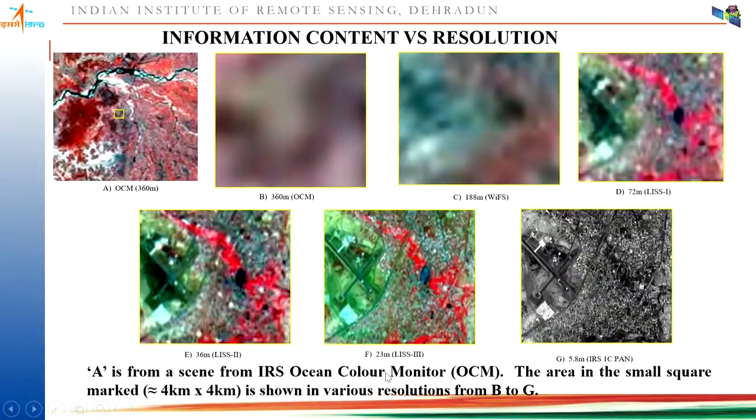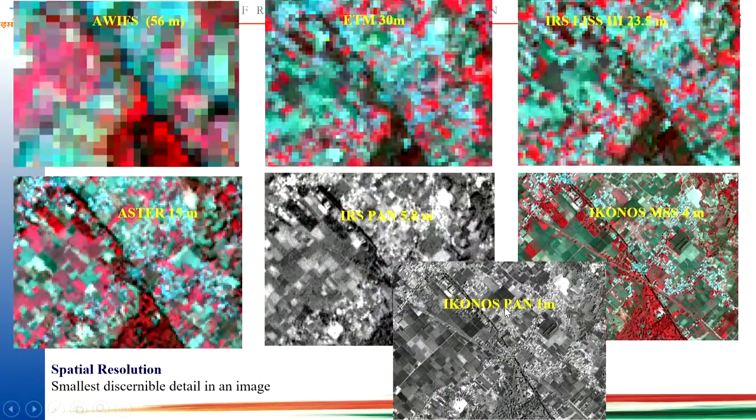Now when we increase the spatial resolution to 23-meter and 6-meter, you can see the detailed features are clearly visible in this particular case. But whenever we are using panchromatic data, that is a single band data covering visible to near infrared region, the spatial resolution is better here. The shape of the features are more interpretable compared to the previous one.